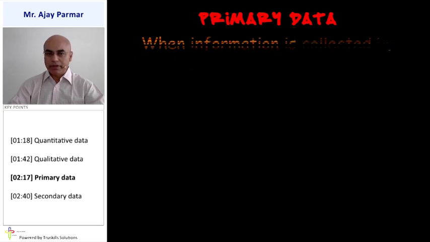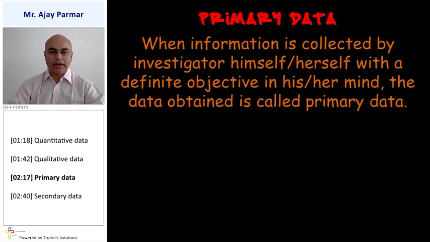Further, we classify data as primary data. That is, when the information is collected by the investigator with a definite objective. That means the data is collected by the person himself or herself without depending on anybody else. Then that type of data is referred to as primary data.